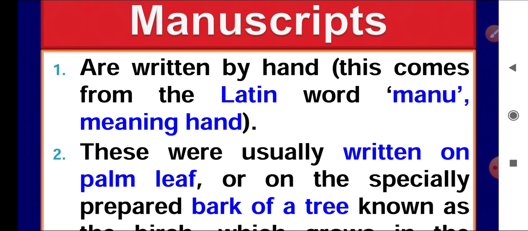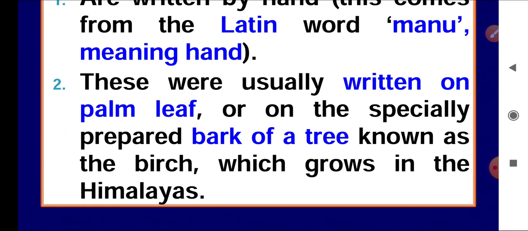Okay, so sometimes they used bark of the trees also. Bark of the trees were also used, especially the bark of birch tree. Means you can take a long bark of this tree, and it is a bit soft. It is easy to write on this bark of birch tree.